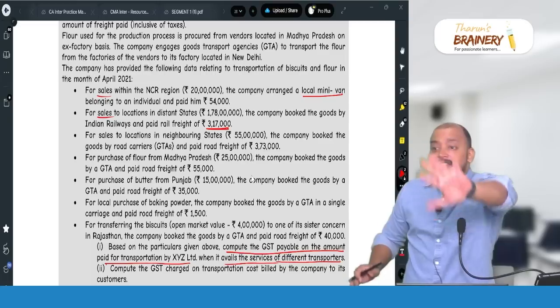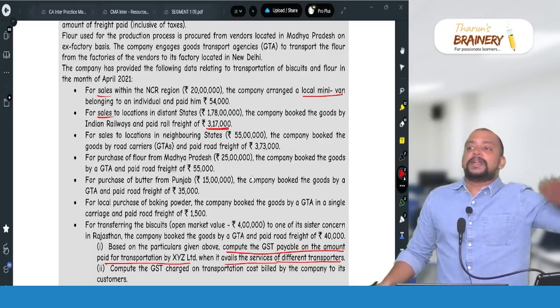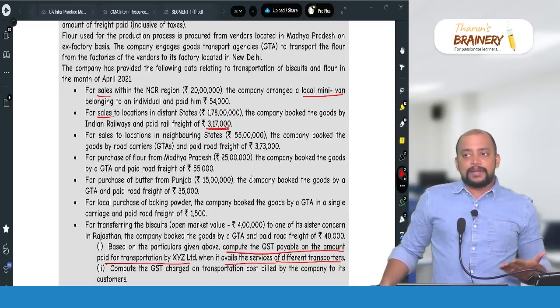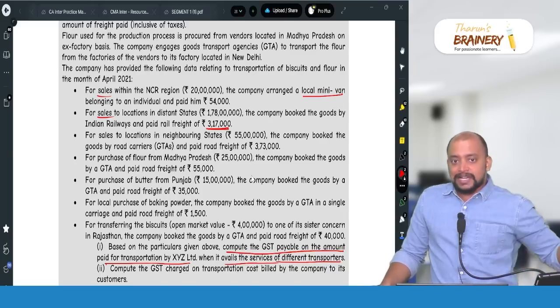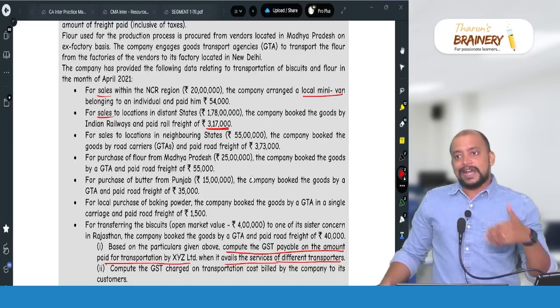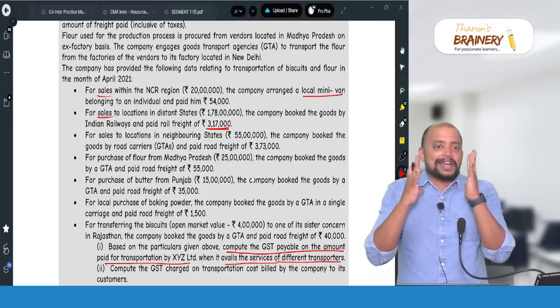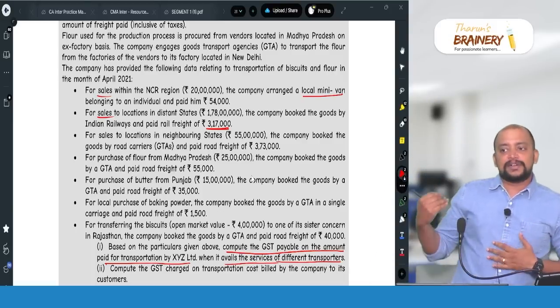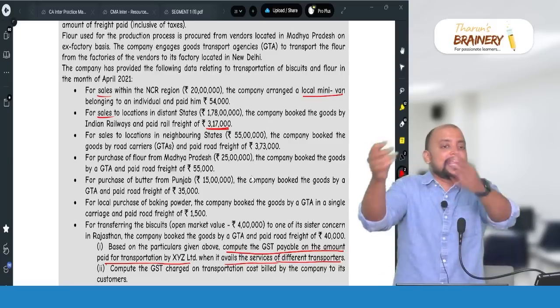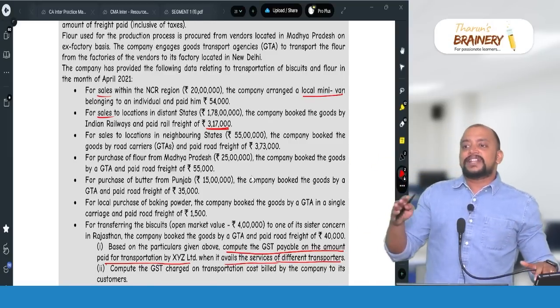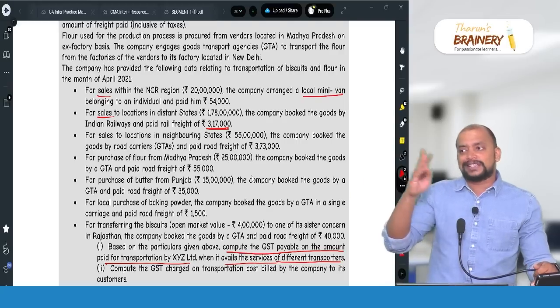Otherwise, 5% means there can be FCM also because of the amendment. Because of the amendment, 5% can be FCM or RCM. GTA has the option to pay at 5% FCM also. So we need to clearly write that assumption whether it is RCM or FCM, but in the absence of information you take RCM. Only when it is given that they are opting for FCM, you take it as FCM.